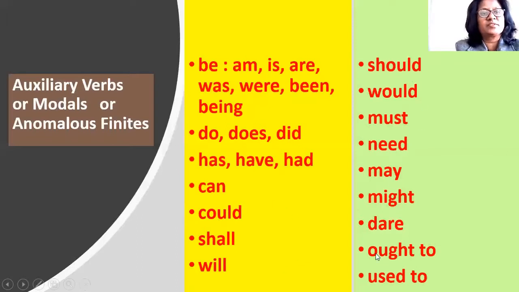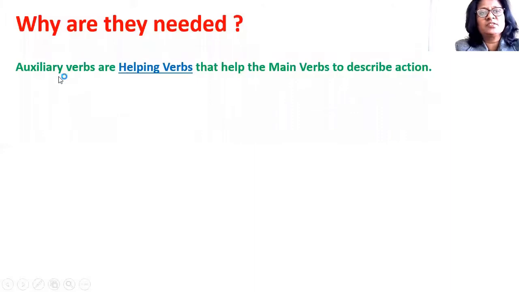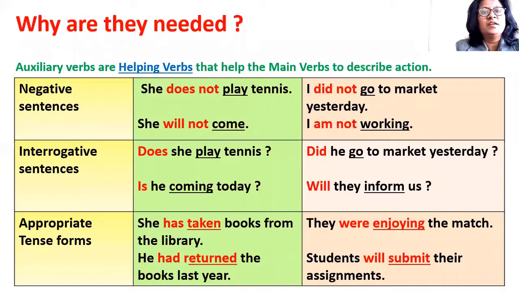auxiliary verbs. Why do we need auxiliary verbs? They are the helping verbs that help the main verb to describe action or to give complete meaning to the verb. Let us take some examples. So when we have to make negative sentences, we need auxiliary verbs. Examples: she does not play tennis. She will not come. I did not go to market yesterday.